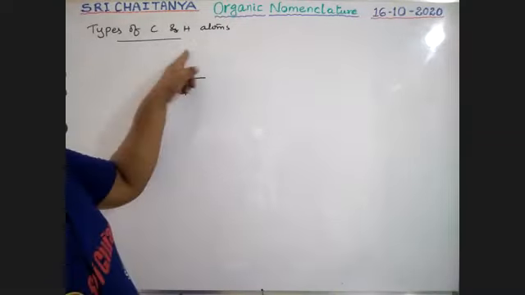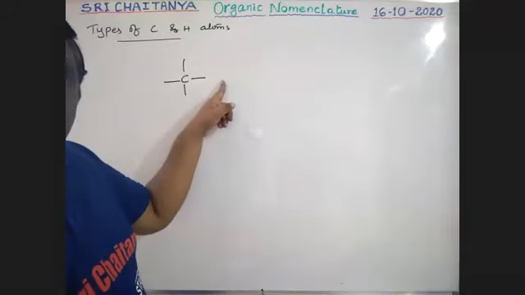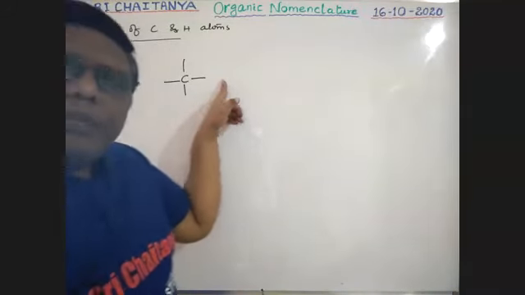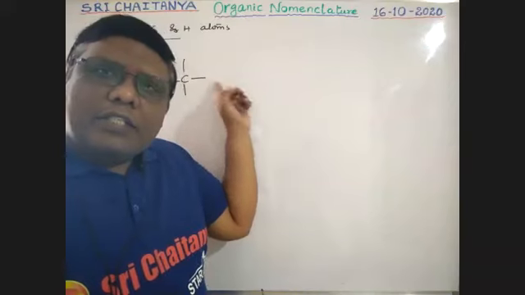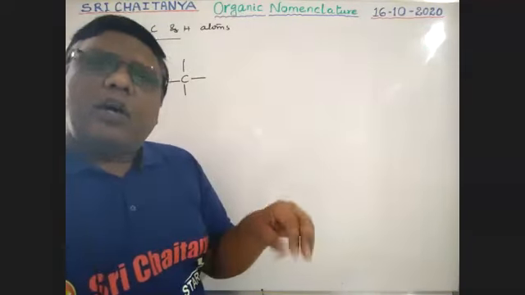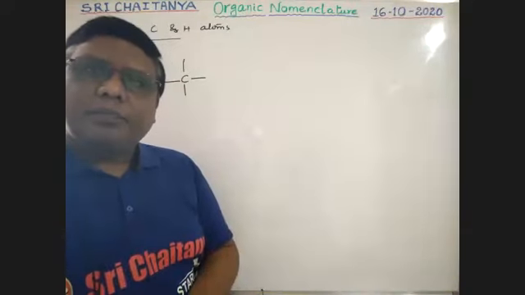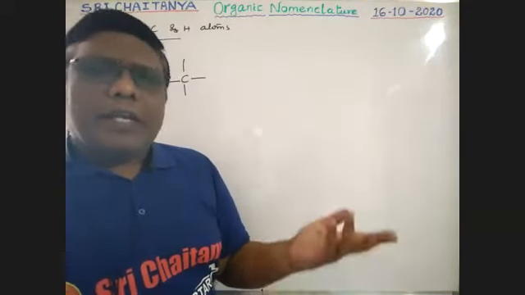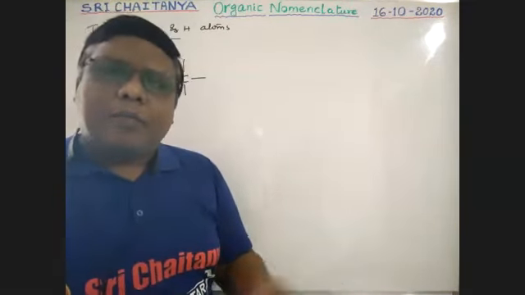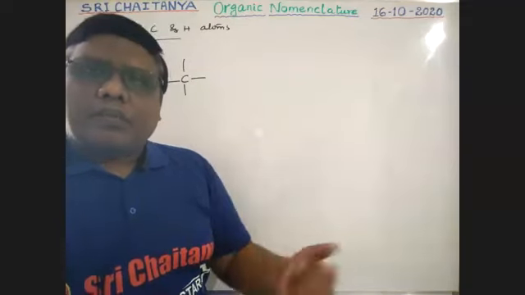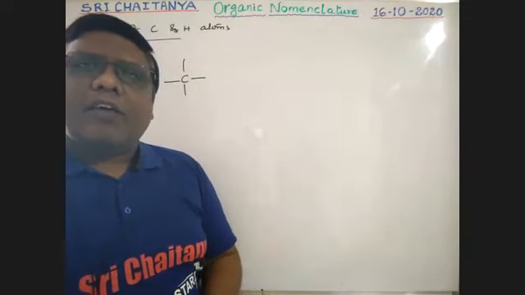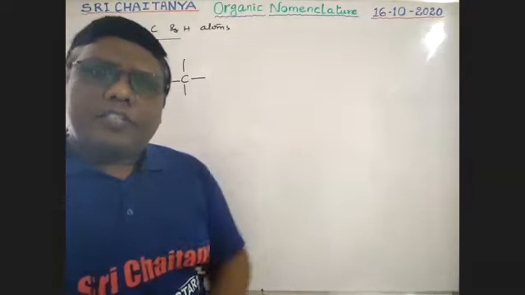All these 4 valencies may be satisfied with hydrogens or other elements. In most cases the other element is carbon, because in organic chemistry continuous carbon chains are available.